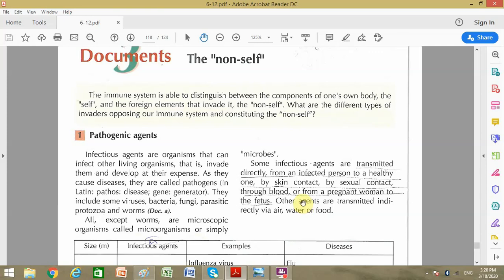Having previously discussed the self and the components of the self, which are the HLA proteins and the blood groups, now what are the components of the non-self? The first thing you might think of is the pathogenic agents or the pathogens, which are infectious agents that enter into our body and live at the expense of our cells.